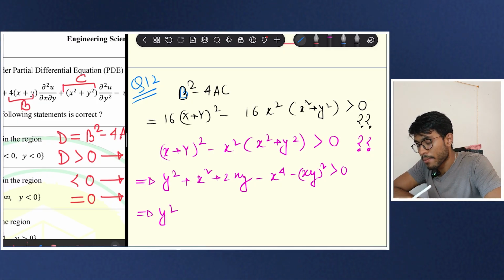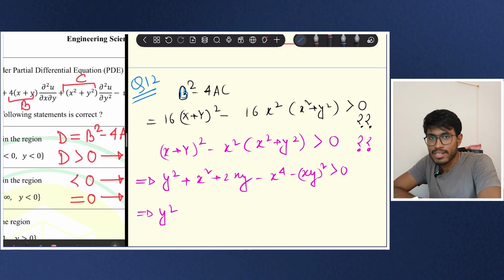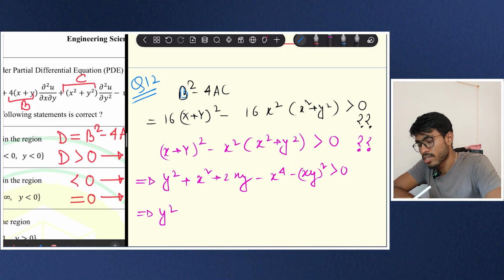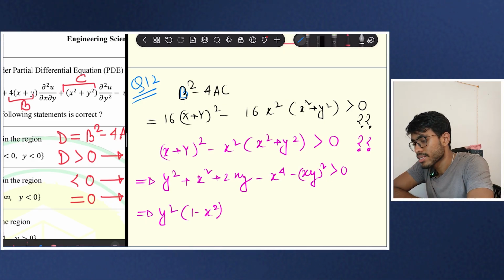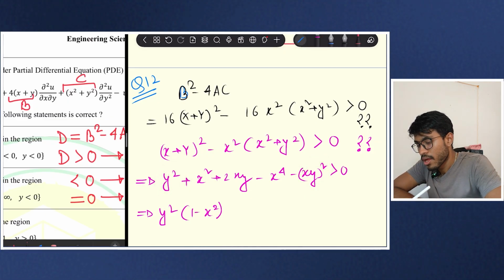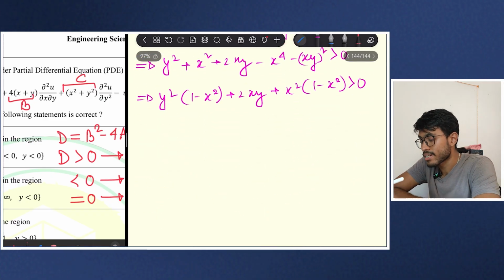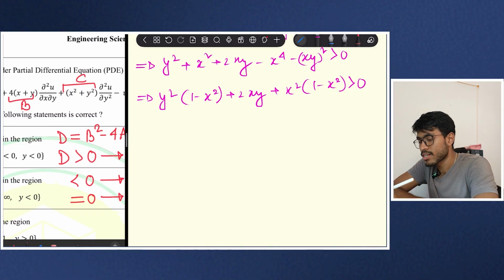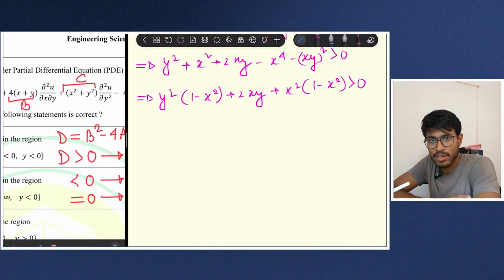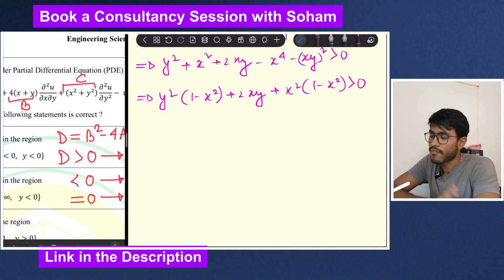That means what I am doing is I will convert it into a quadratic in terms of y. So quadratic of y: y square into 1 minus x square, by taking this term and this term, plus 2xy plus x square into 1 minus x square, is greater than 0. First of all, you have to see that this expression is a parabola in y, that is a second order curve in y. So this expression has to be greater than 0 if it has to be a hyperbolic expression.